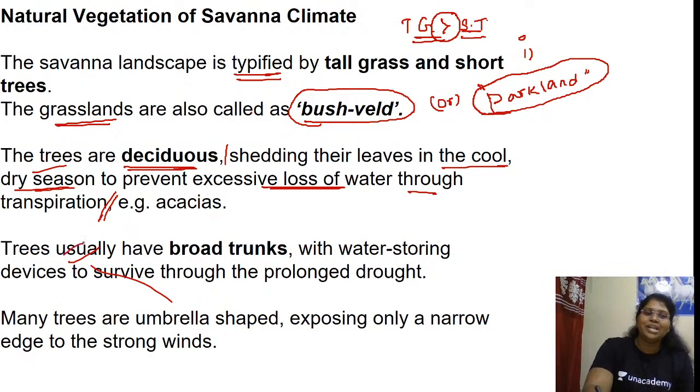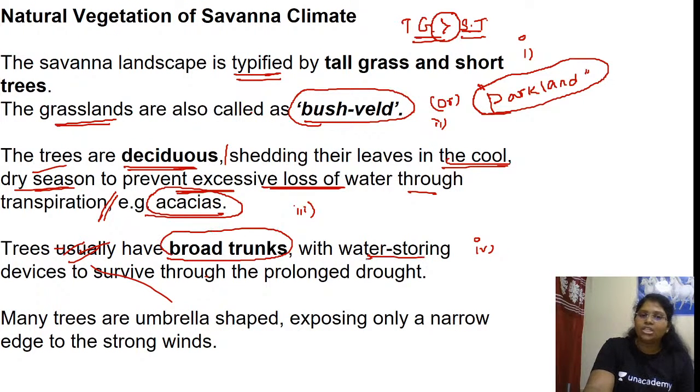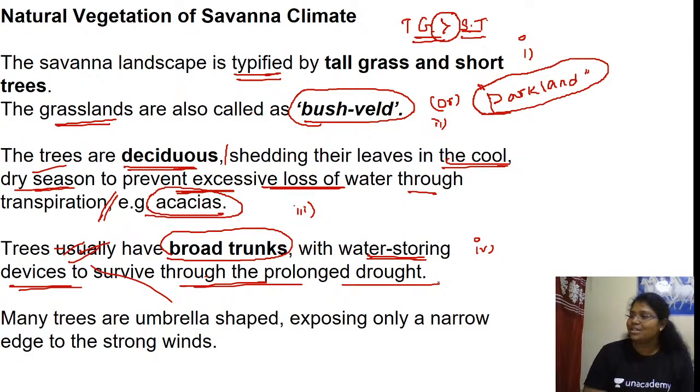Okay, thorny. So the trees are deciduous, shedding their leaves in the cool, dry season to prevent the excessive loss of water through transpiration. Example, acacias. This is the second point, and this is the third point you have to remember. And the fourth point is trees usually have a broad trunk with water storing devices to survive through the prolonged drought.